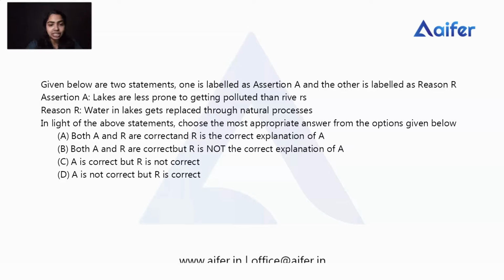Then we can check the reason: water in lakes gets replaced by natural processes. A lake is a body of water that is surrounded by land. The water in the lake is replaced by inflow and outflow, and inflow and outflow of water is a natural process. So the reason is correct. So here the reason is correct, but the assertion is not correct. So we can check what the answer is. Here the assertion is not correct, but the reason is correct, so option D is the correct answer.